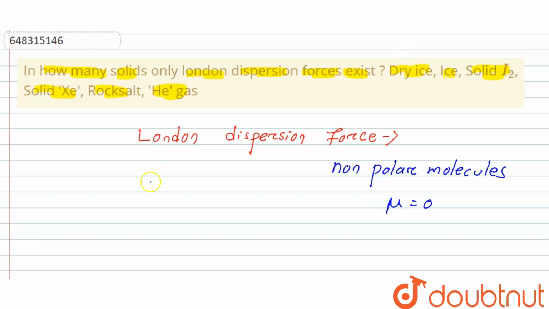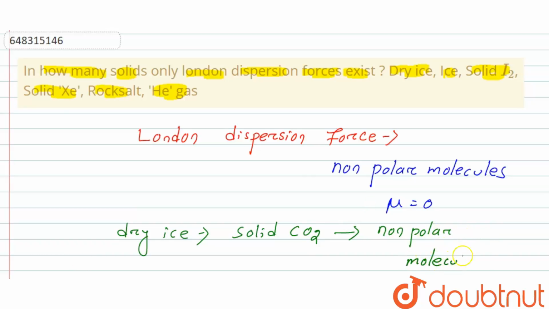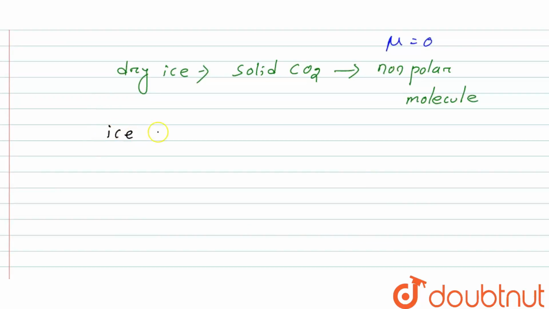Here is given dry ice. Dry ice is solid CO2, which is a non-polar molecule, because the dipole moment or mu is 0 in dry ice. Next is ice, or it is called water. Water is a polar molecule because of hydrogen bonding.